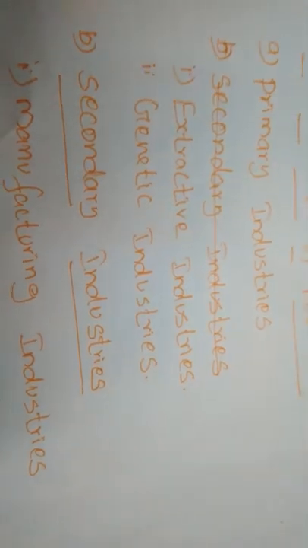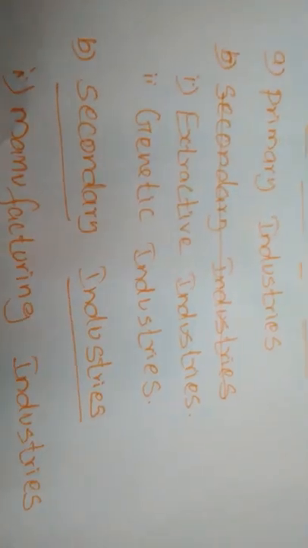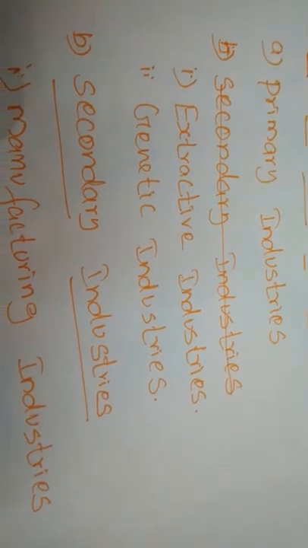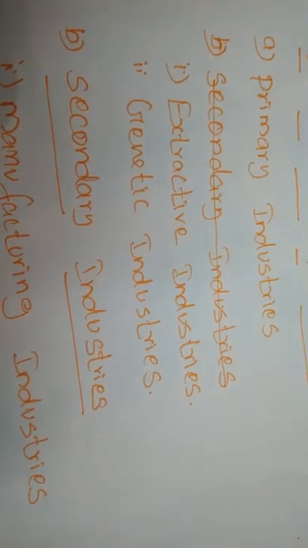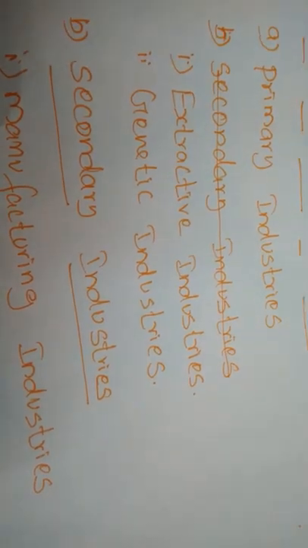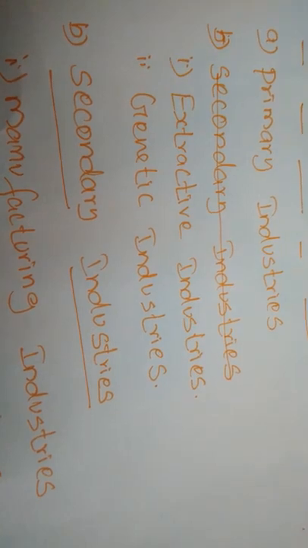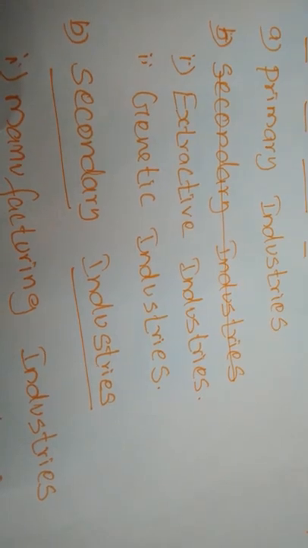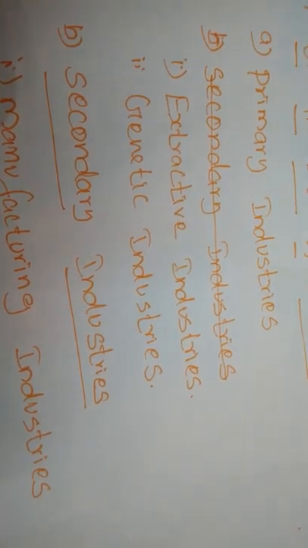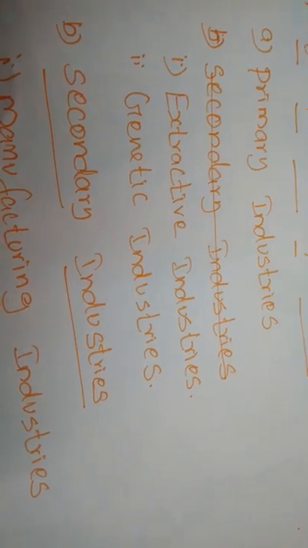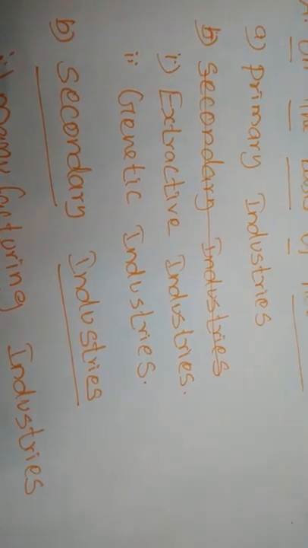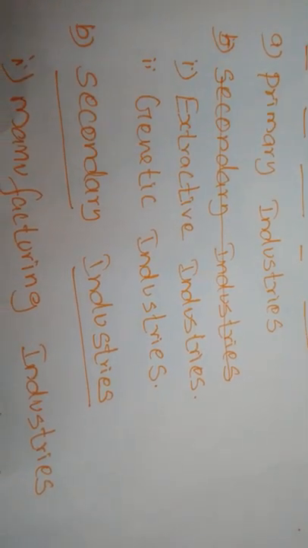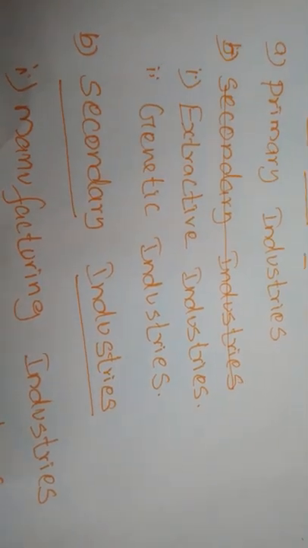Some resources, for example gold: the raw material of gold is available mingled with the earth. So we have to extract the raw material of gold, and after that we can use it to make ornaments. Like that, oil drilling. The oil is available deep in the earth, so we have to extract the oil from the earth. After that we can separate it into different elements of oil, and then the oil industries undertake all these activities.